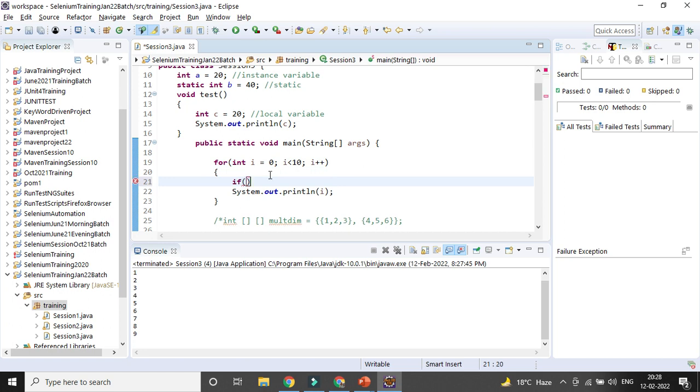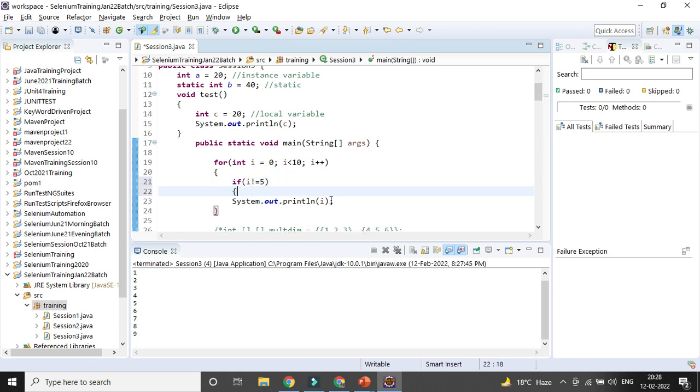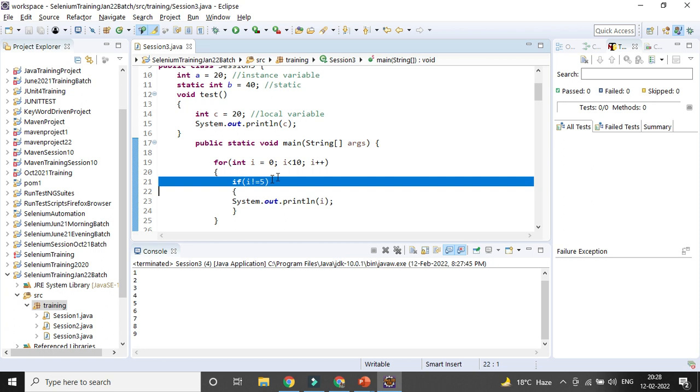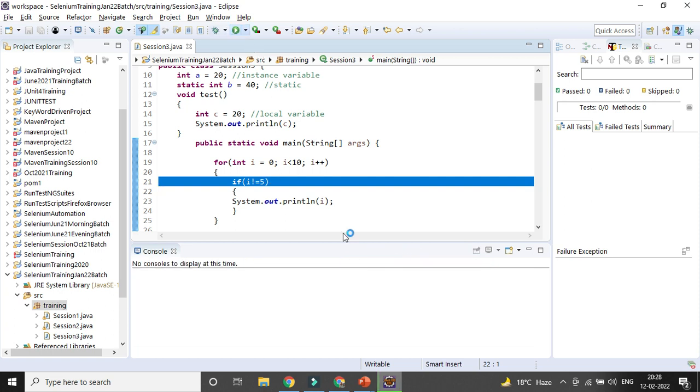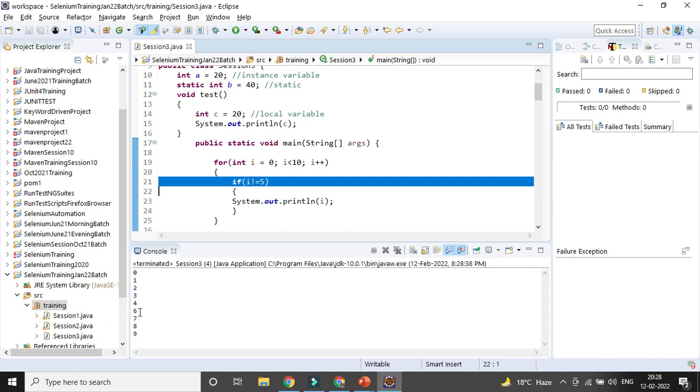I don't want to go for I not equal to 5, so you need to give another bracket here. I want to go through everything but not 5. So it will start with 0, go 1, 2, 3, and as and when 5 matches, it will not be printed. Again it will continue from 6, 7, 8, 9, 10.